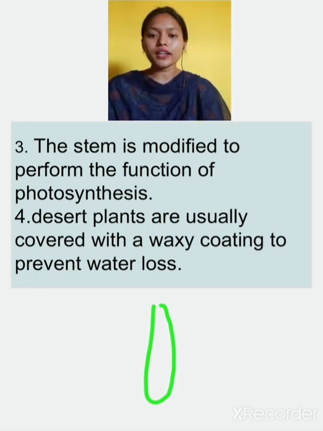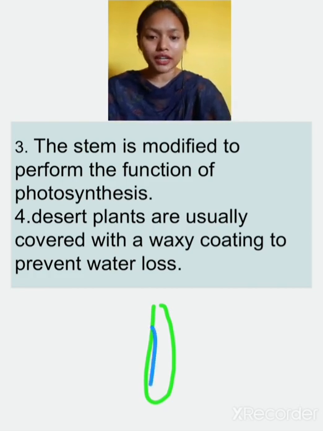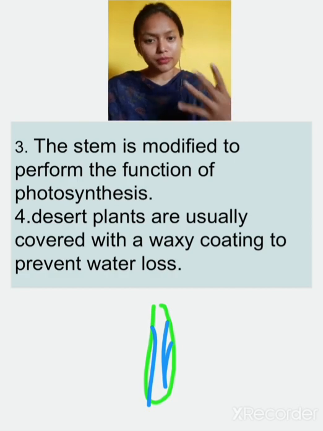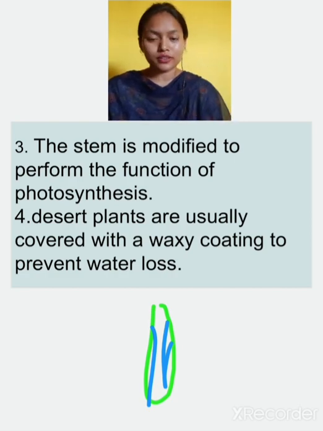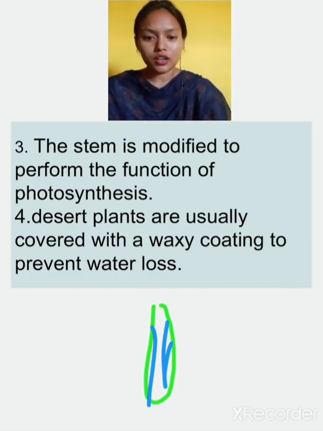Now the fourth one: desert plants are usually coated with a waxy coating to prevent water loss. These desert plants are covered with a waxy coating outside, so that the minimum amount of water loss will be there.